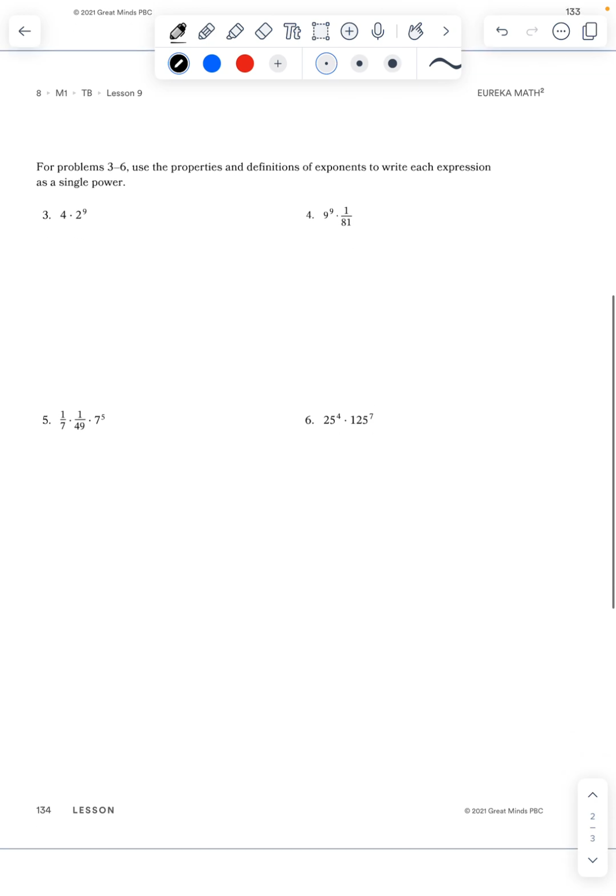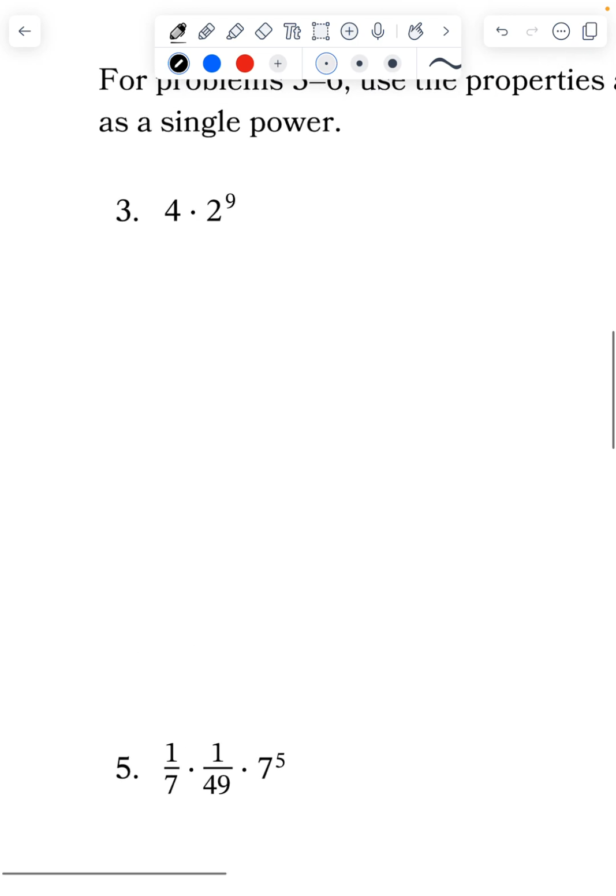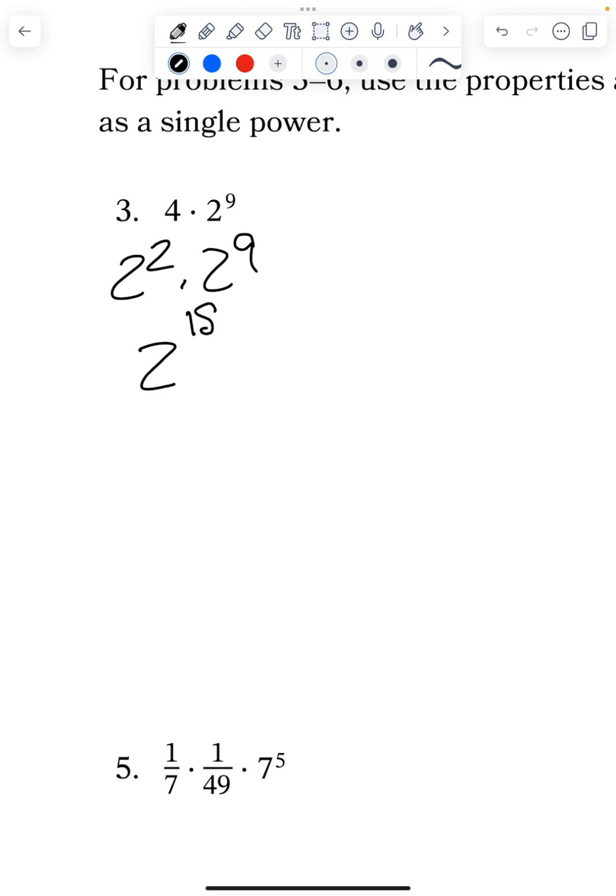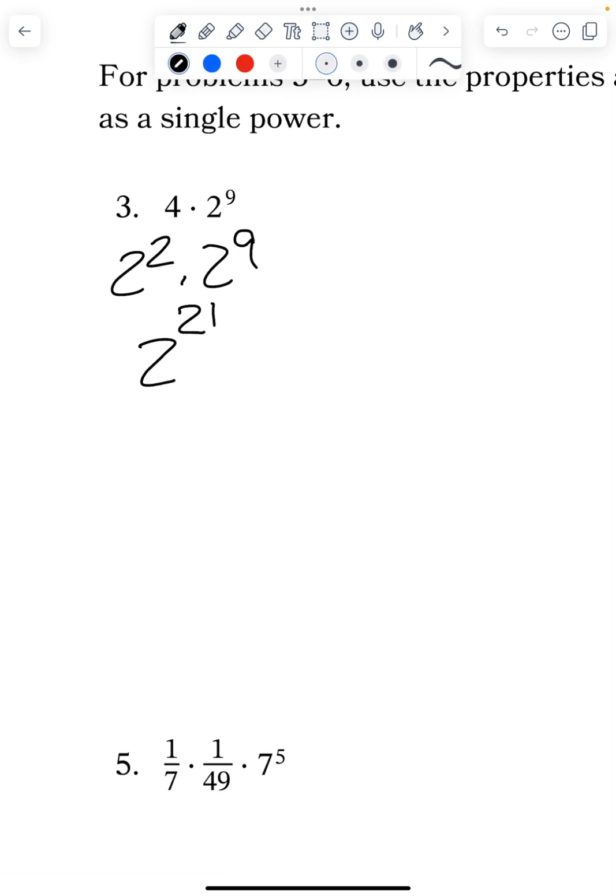Okay. For problems 3 to 6, not all of these are we doing. Okay, we're going to do this page. Use the properties and definitions to write each expression as a single power. So I have 4 and 2 to the 9th. I know that 2 can go into 4 2 times, so 2 squared is 4, times 2 to the 9th. And I know when I multiply exponents with the same base, I keep the base and I add my exponents, so I have 2 plus 9, so this is 2 to the 11th.